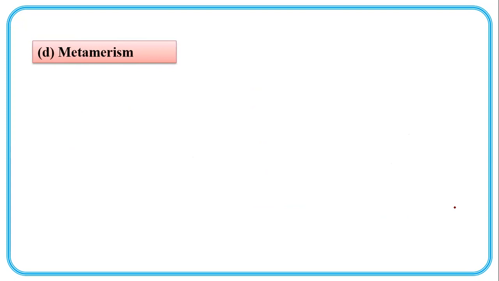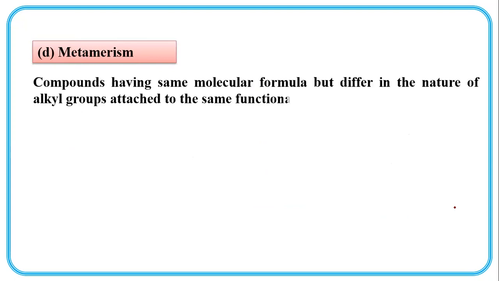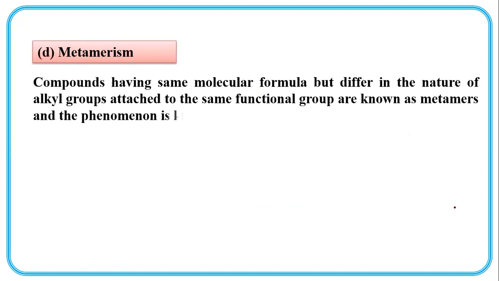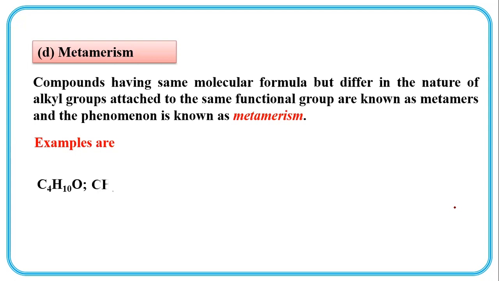Metamerism. What is metamerism? Compounds having the same molecular formula but differing in the nature of the alkyl group attached to the same functional group are known as metamers, and the phenomenon is metamerism. See, molecular formula C4H10O. Now the ethereal functional group.